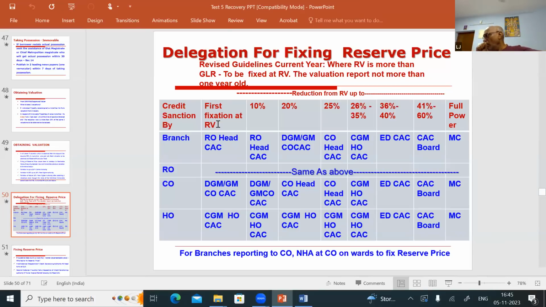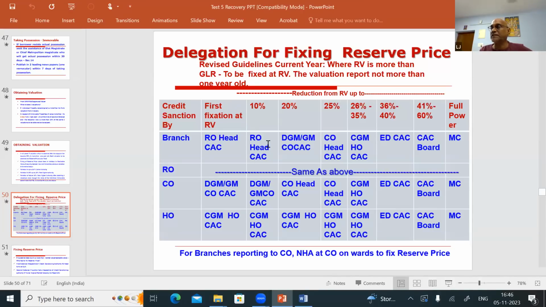First sale you have gone, you are not successful. Then you want to reduce the reserve price. Who will reduce the reserve price? The reduction in the reserve price up to 10% of the realizable value for the branch sanction can be done by the RO head CAC again. First also RO head CAC. If the sale is not through, the reserve price can be reduced by a maximum of 10% of the realizable value. That is, if the realizable value is 100 lakhs, the RO head can reduce it to 90 lakhs.